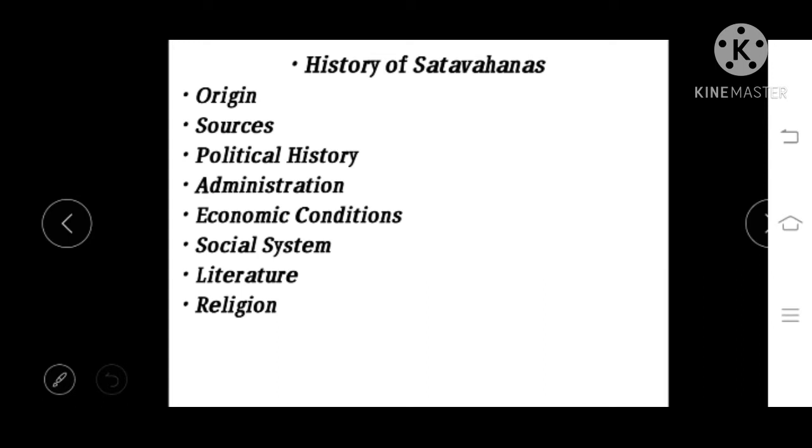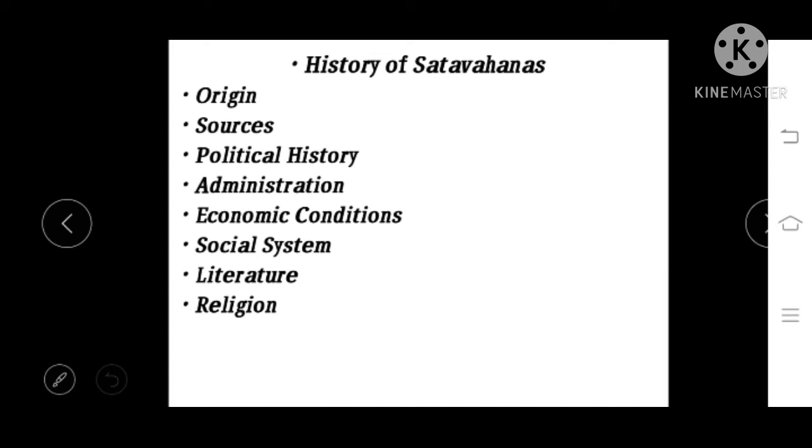These five states trace their descendancy, means they trace their regional history, from Satavahanas. So it's also very important as a regional history. Without further delay, let's begin with the discussion.